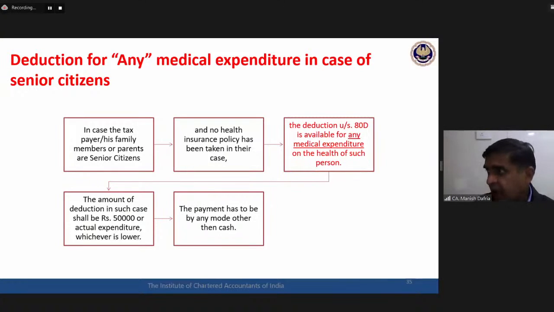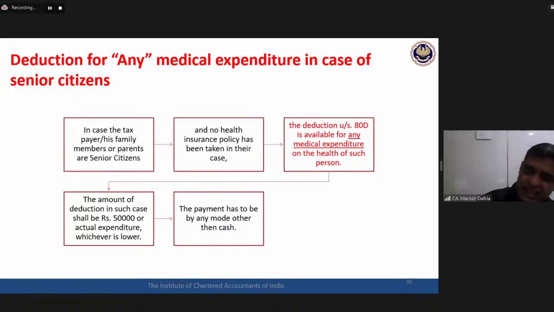Okay. Ambika from Mumbai, again a very interesting question, and the same question is from Sumit, Jaipur also. If the assessee himself is a senior citizen, then what will be the situation? Yeah, if the assessee himself is a senior citizen, then for his own premium he can claim the deduction up to 50,000 rupees. There are two categories. One is for self and family, second is for parents.